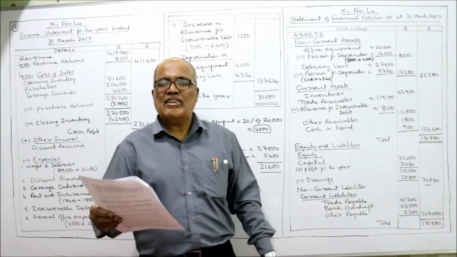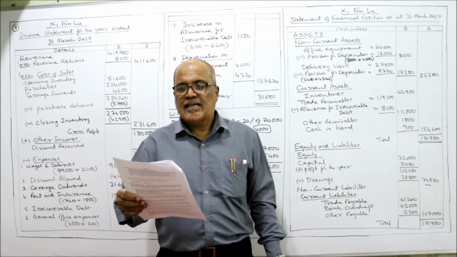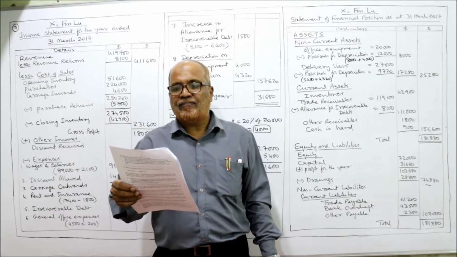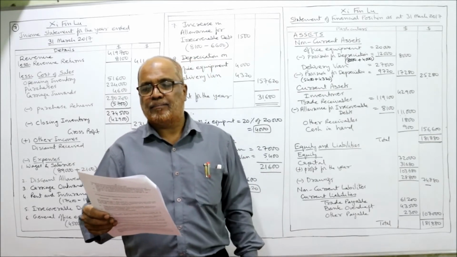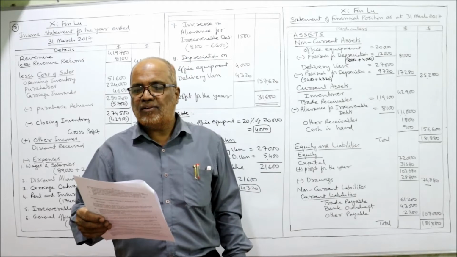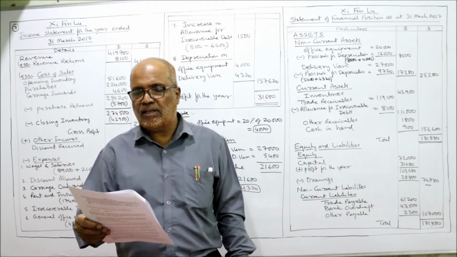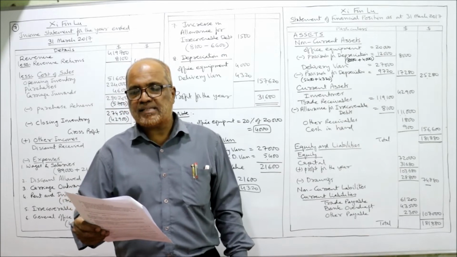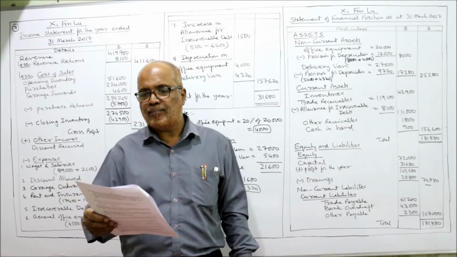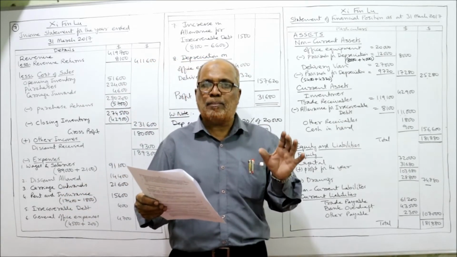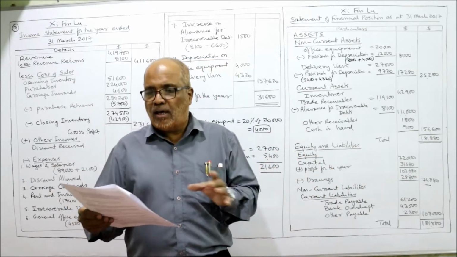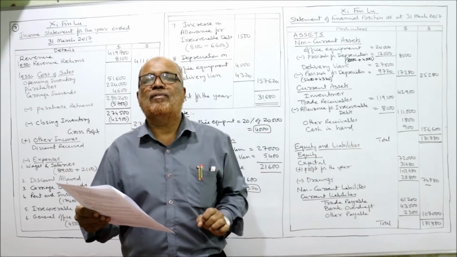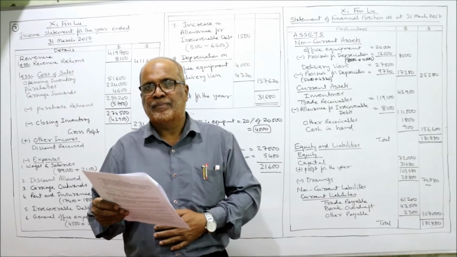Come on, see the 7th problem. XI Fin Lu, a sole trader, extracted the following trial balance from his books for the year ended 31st March 2017. So XI Fin Lu is the sole trader and he has extracted the trial balance from his books of account. And the trial balance is given as on 31st March 2017.